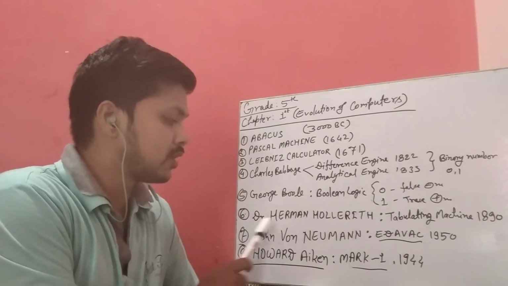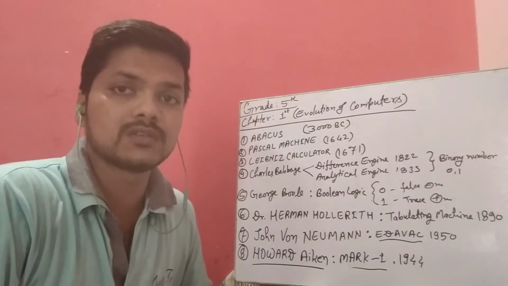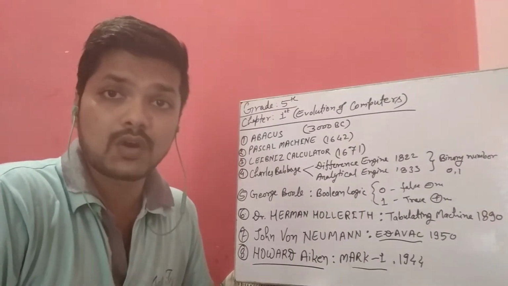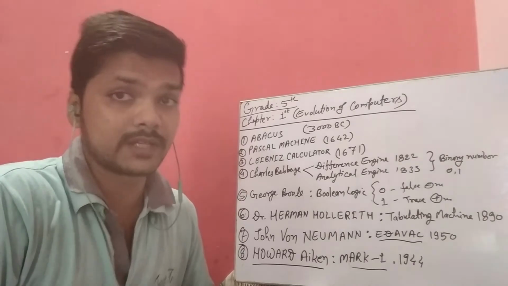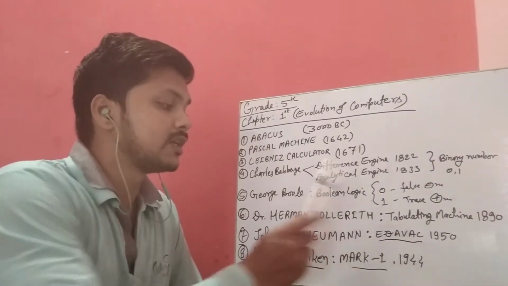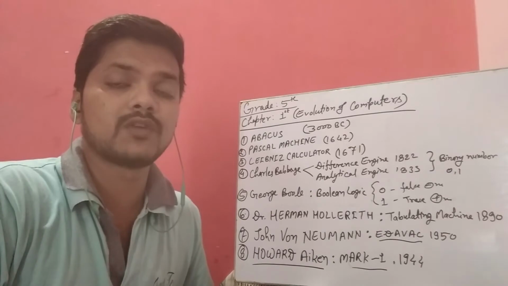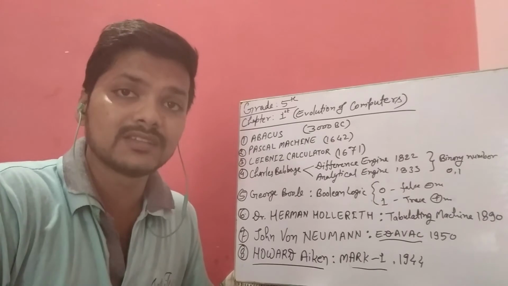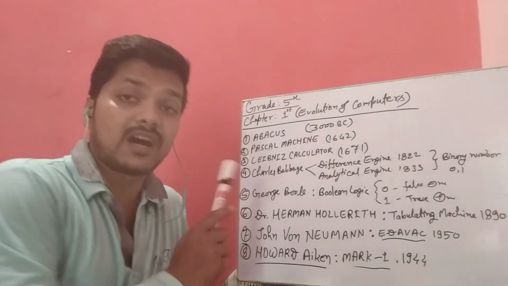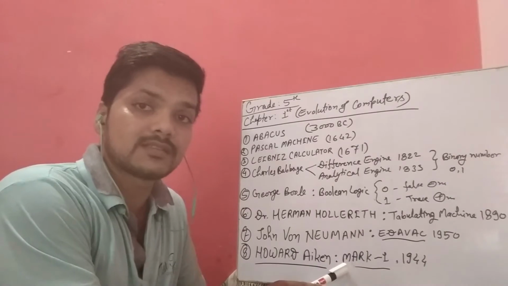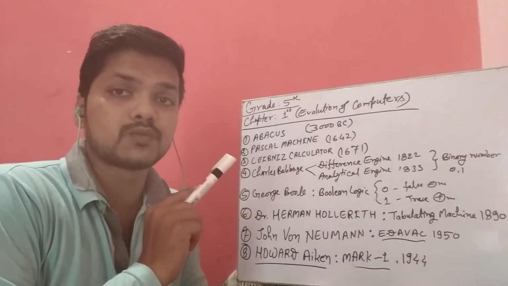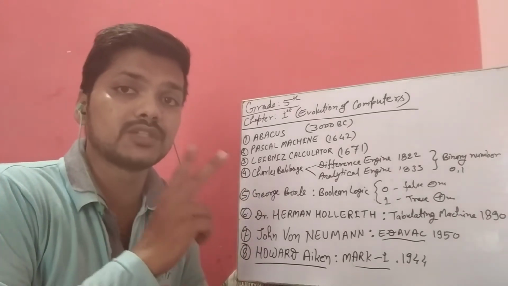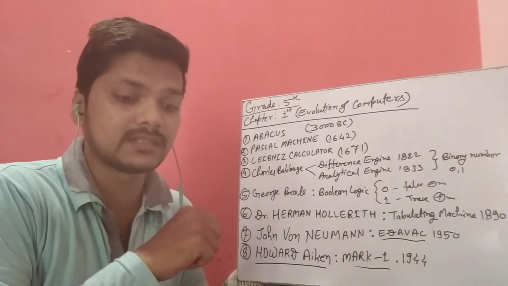And after John von Neumann, a new scientist came who was a primary engineer at the IBM company, and who developed the first automatic sequence controlled calculator in 1944. This type of machine was used to perform all types of calculations and all types of equations in mathematics on its own, automatically. And after this Mark I device, a new device was invented, named ENIAC. This ENIAC was developed by two scientists, John Mauchly and J. Presper Eckert. Let's talk about that.